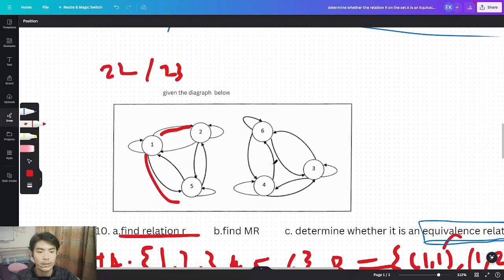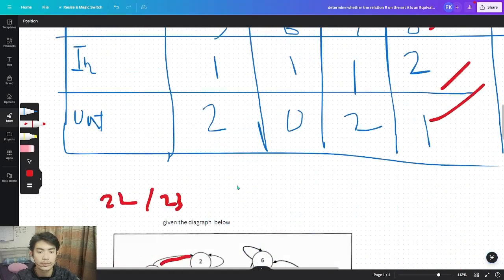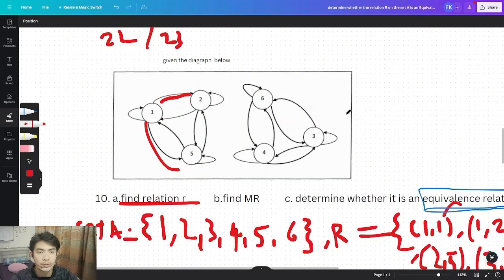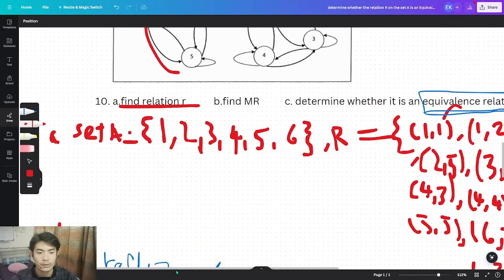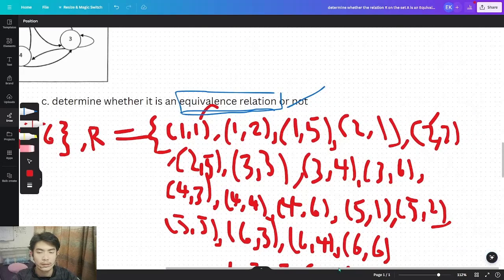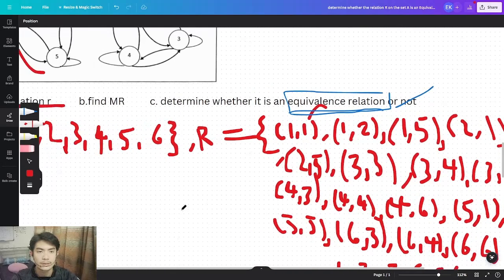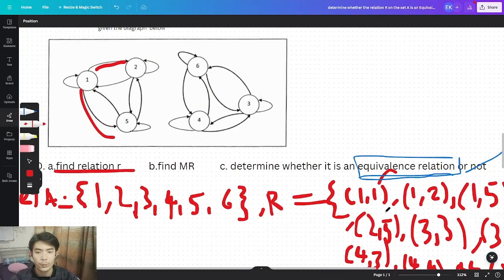Actually, we have created a table. We actually have a diagram. So according to the diagram, we must draw a subset or set, I call it, of this one. So the relation is according to this one, which means based on this diagram, we can actually create a relation for each of the verticals above.